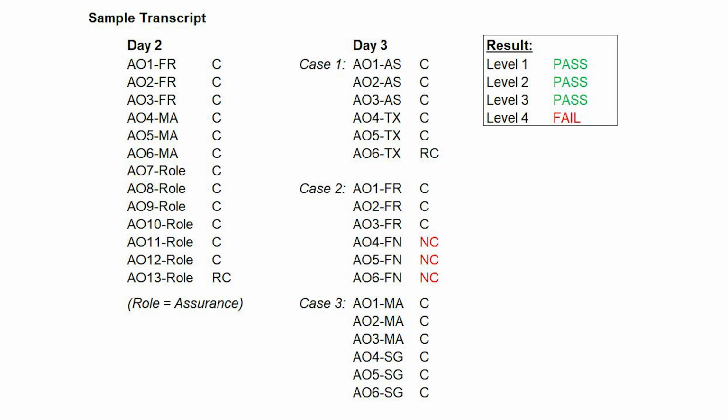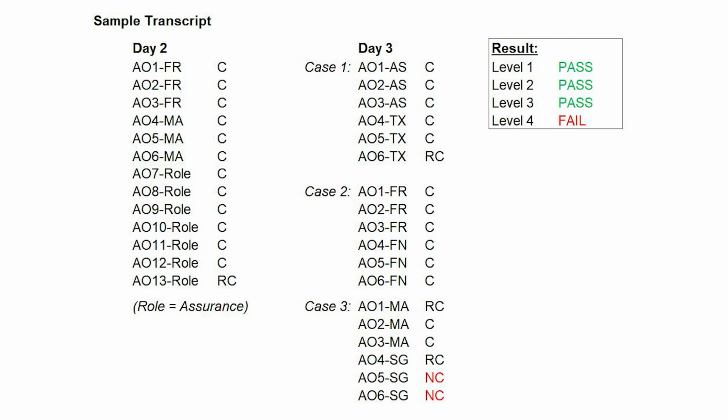You can see the writer did phenomenal. There are many Cs everywhere, but because the finance area is all NCs, this student would not pass days 2 and 3 at level 4. It's important to note that this transcript assumes that their role is not finance, because if they are writing finance as their role, they will still clear level 4 because it's driven by both days 2 and 3.